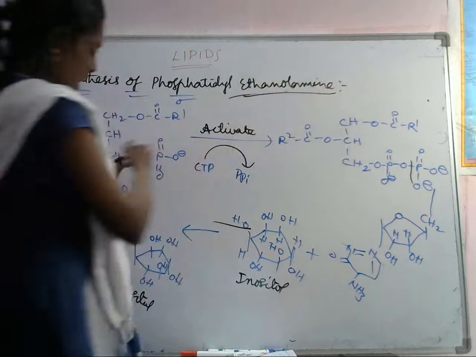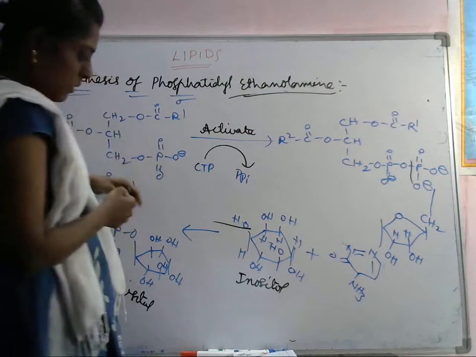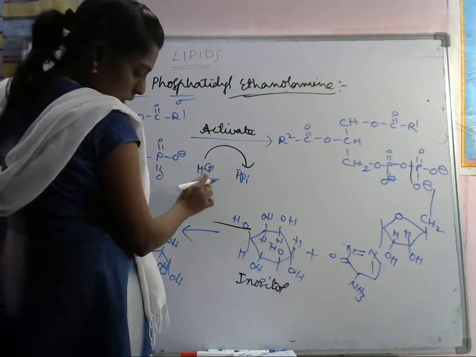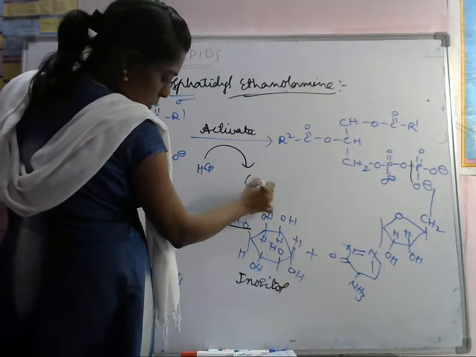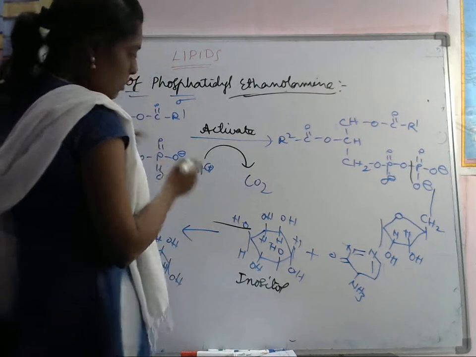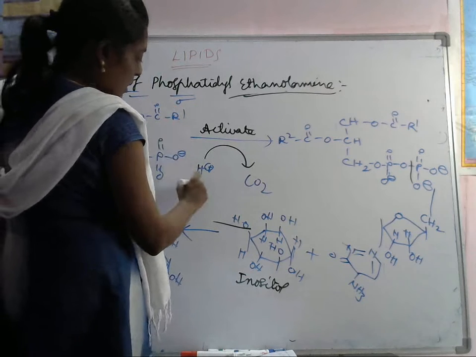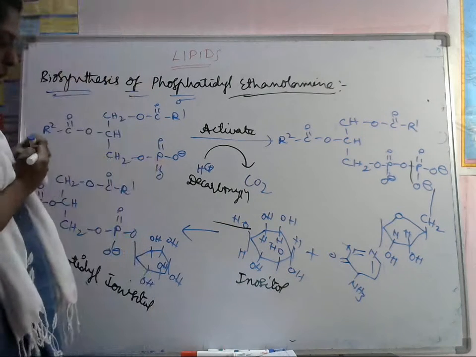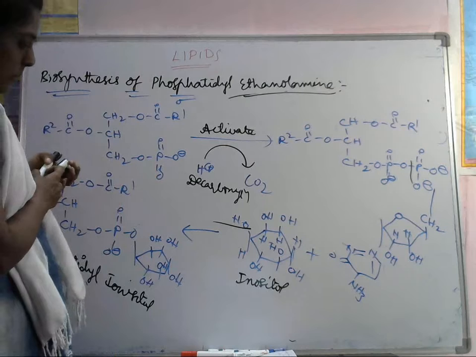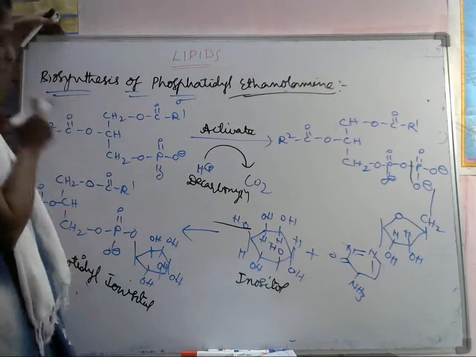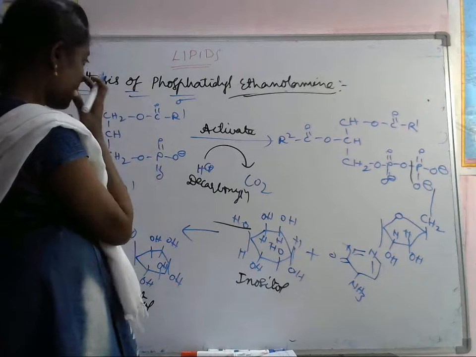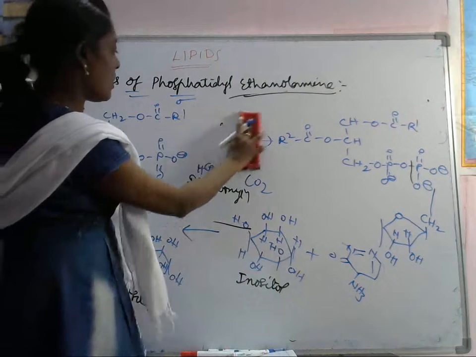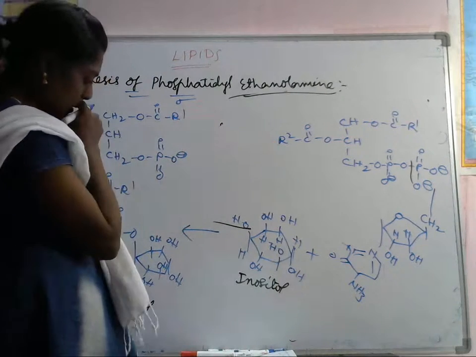For this one we have to take the same thing. We just have to add H plus here, and here this is converted into CO2. Means we have to eliminate it by decarboxylation. Which process is there? The decarboxylation process. We have to take the phosphatidyl serine here. What is the phosphatidyl serine? We have to add this O minus. Just a small change is there. We have to take phosphatidyl serine.